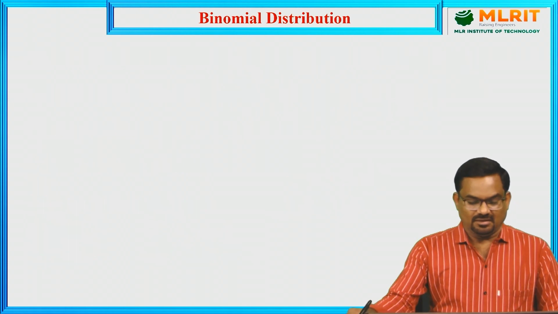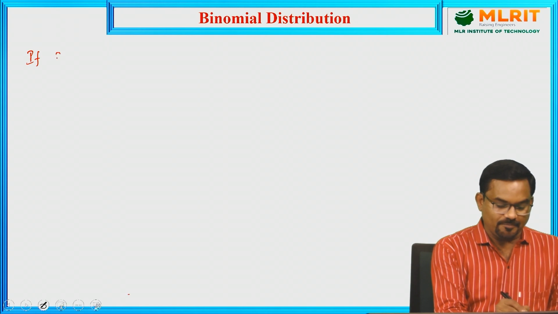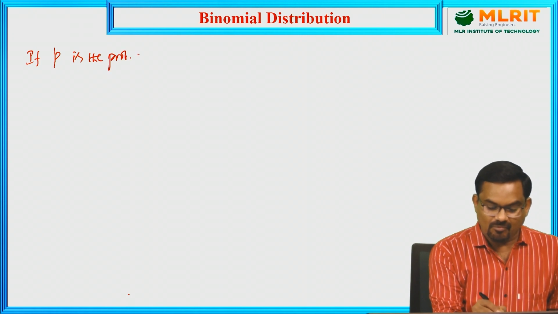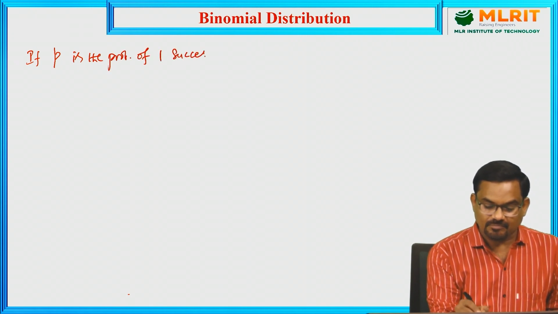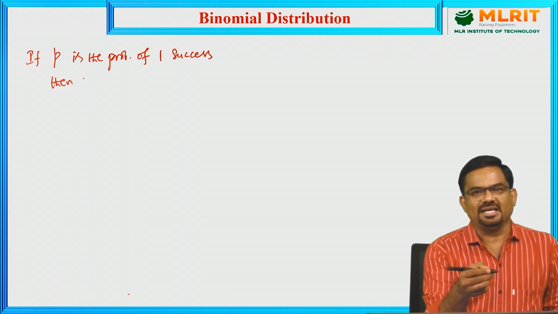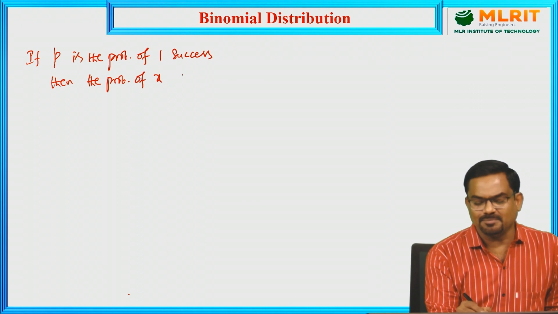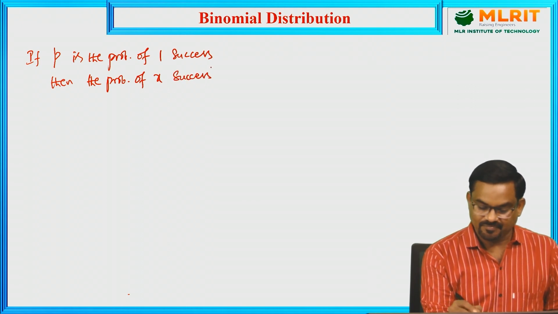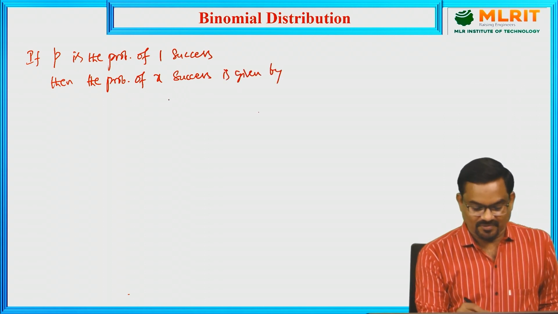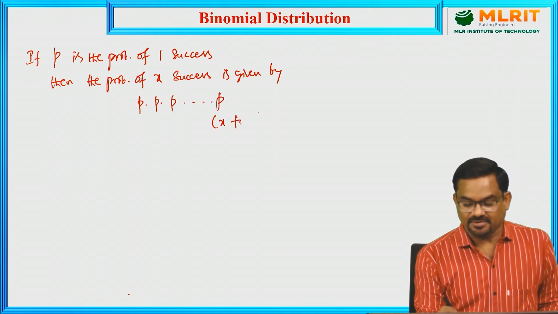Now let us derive the binomial distribution formula. Just now we have discussed, if small p is the probability of one success, then how many successes are there out of n trials? Let us suppose x be the number of successes. Then the probability of x successes is given by p into p into p and so on. How many times? x times.